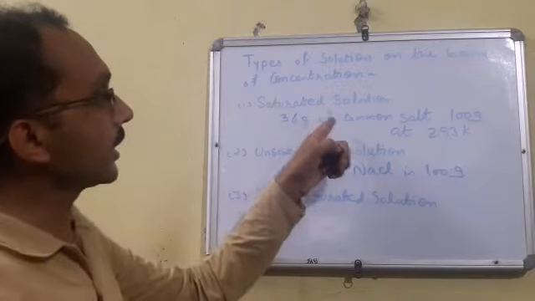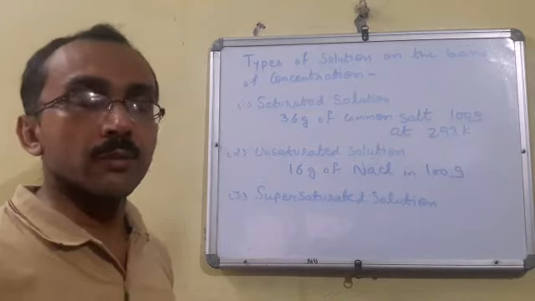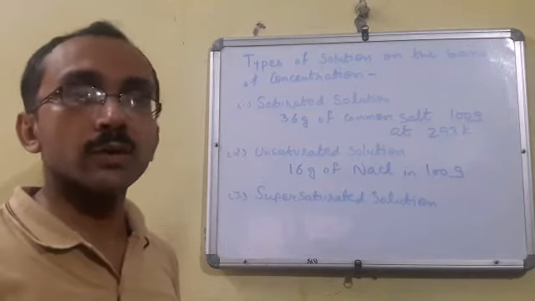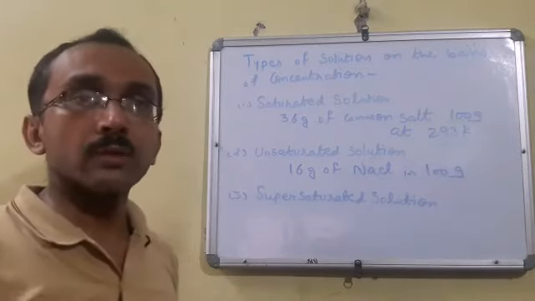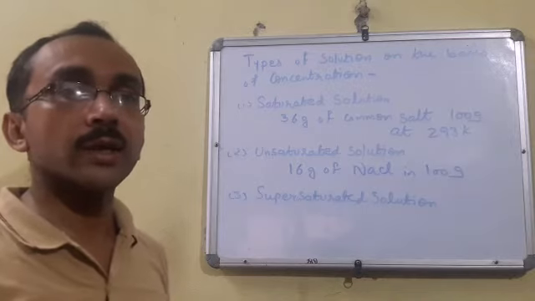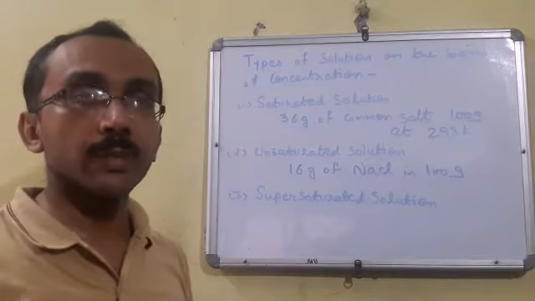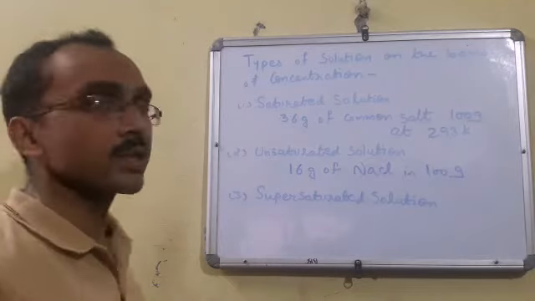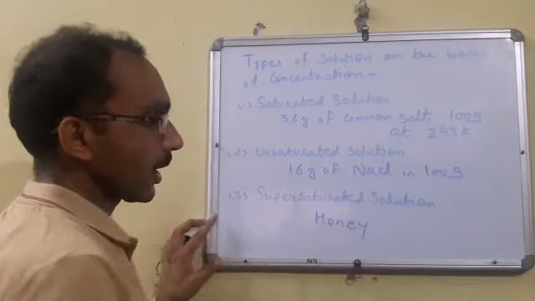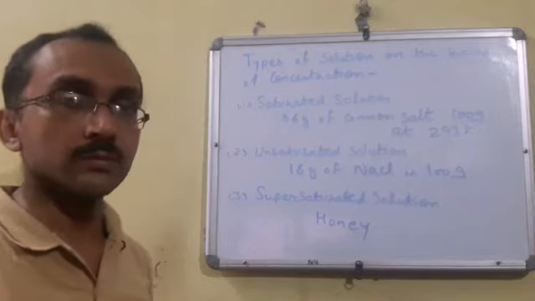For example, if we are taking common salt, we dissolve 36 gram of common salt in 100 gram of water, but if we increase the temperature, so what will happen? Little bit more common salt can be dissolved in that 100 gram of water by increasing the temperature. So in the same way, we can add any of the solute and we can increase the quantity of that solute in a particular amount of water by increasing the temperature. Then we can say that it becomes a super saturated solution. For example, honey is a super saturated solution of different sugars in water. Fine.